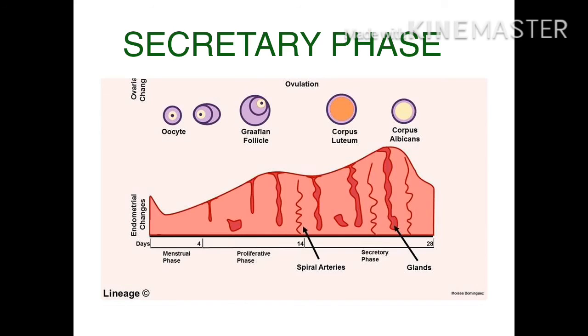If implantation does not occur within 2 weeks, the corpus luteum involutes, causing a sharp drop in the levels of progesterone and estrogen. This hormone drop causes the uterus to shed its lining, which is called menstruation, and again the menstrual phase is initiated.